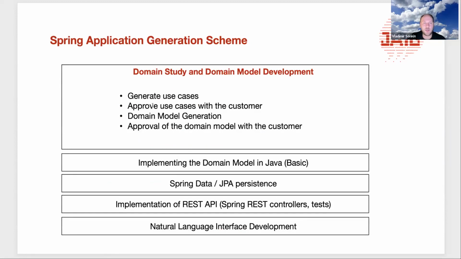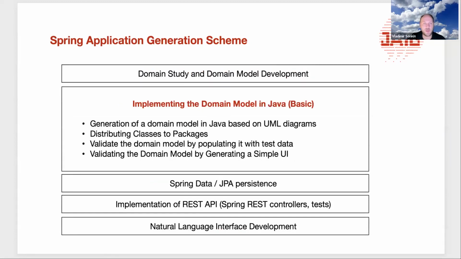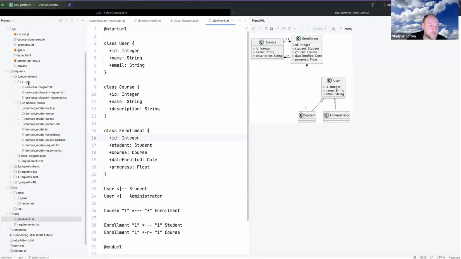Okay, and what we will do here, we will generate a domain model based on UML diagrams. We will distribute classes to packages, validate the domain model by populating test data, and validate it by generating a simple user interface. Okay, let's start.